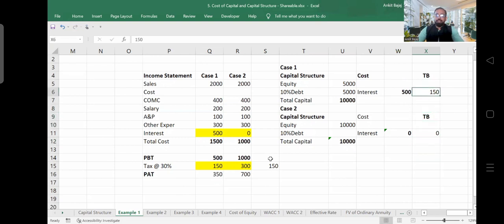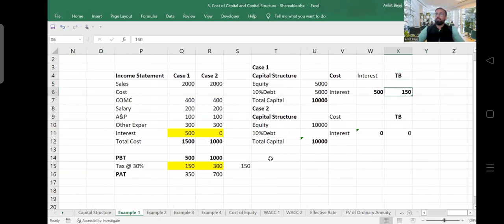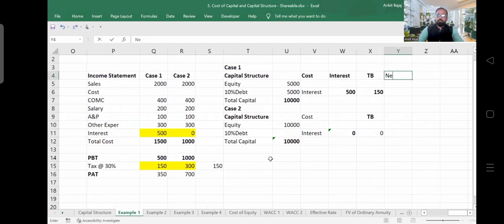Now, if I ask you that you are paying interest of 500 crore rupees to government, and tax benefit is of 150 crore, so what is the net cost here? Is it possible for you to calculate net cost? If you are paying 500 crore rupees to banks, and just because of payment of interest, you are able to save tax of 150 crore rupees, what is going to be your net cost here? Obviously, it is going to be 350.